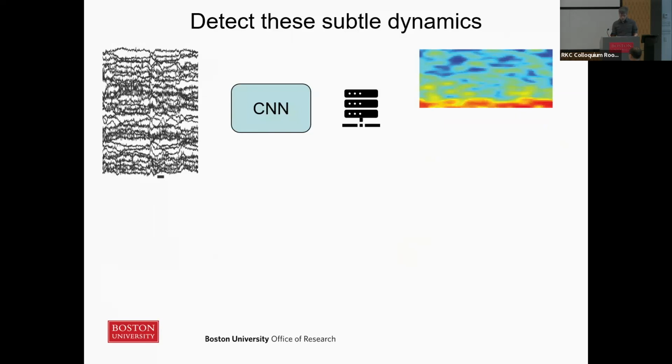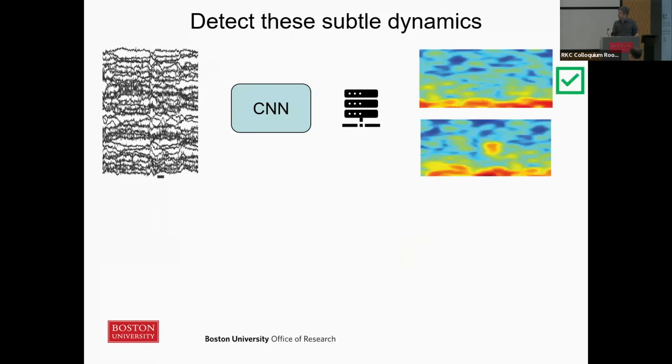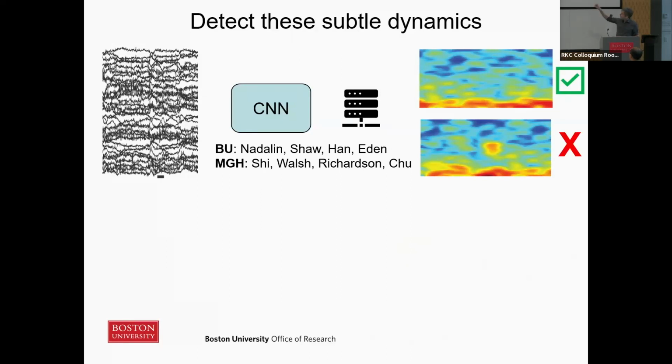So here are two images. One corresponds to healthy brain activity, the top one. The bottom one corresponds to a spike ripple, pathological brain activity. Maybe you can see a difference between those two images. That difference is what we're hoping the machine can learn, and then do this analysis very quickly. This is a post hoc analysis on existing data.